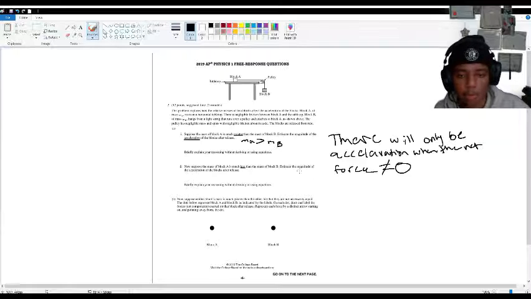So basically, if we look at block B, we can see that there's one force on it, and that is its weight, mg, which we'll answer down here in a second.